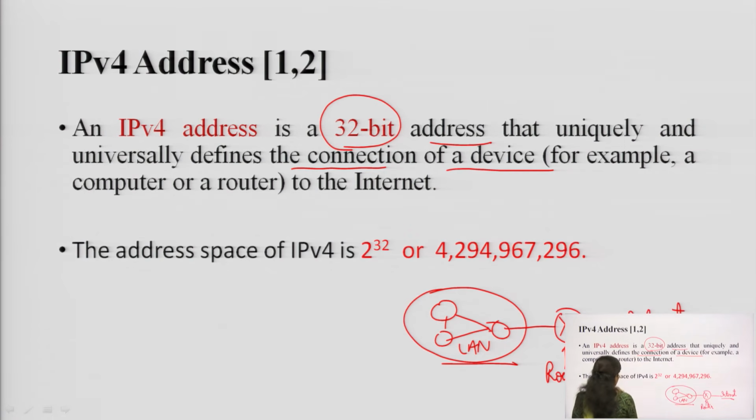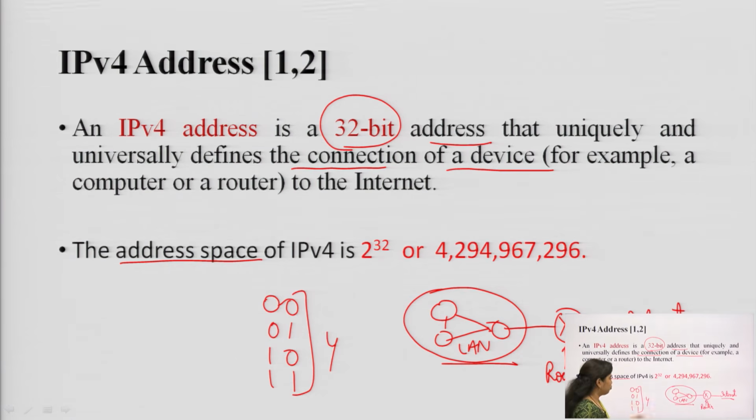So, the address space, or the number of possibilities of different addresses with this 32 bits, is how many? Let us say I am taking a 2-bit address. 2-bit address means there are 4 options available. So, that is the address space of 2-bit addresses, that is 4.